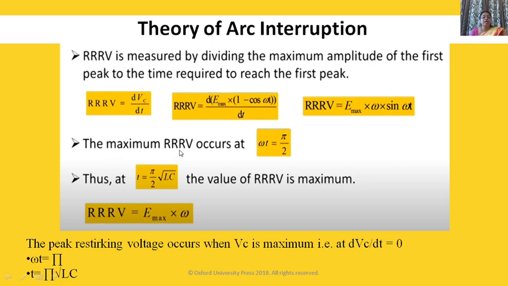The maximum RRRV occurs at omega t is equal to pi by 2. Thus at t is equal to pi by 2 under root LC, the value of RRRV is maximum. RRRV is equal to E max into omega. The peak restriking voltage occurs when Vc is maximum, that is dVc by dt is equal to 0, omega t is equal to pi, that is t is equal to pi under root LC.